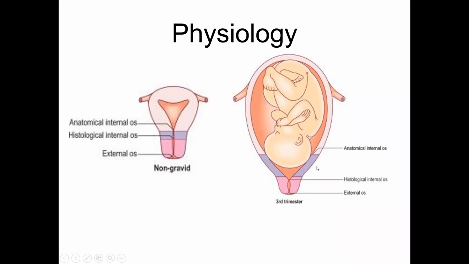That's why cesarean section for childbirth is called LSCS, lower segment cesarean section. If you cut the upper segment, then in a subsequent pregnancy, when the uterus enlarges enormously, there is likely to be a rupture of the uterus.